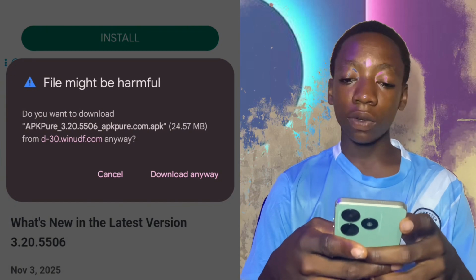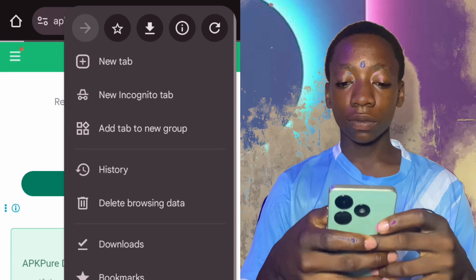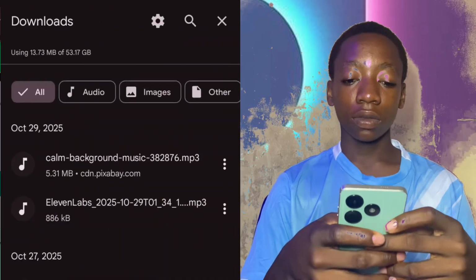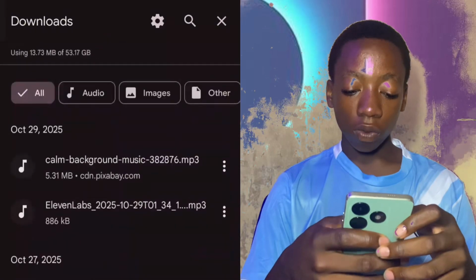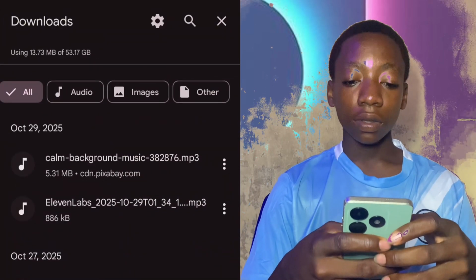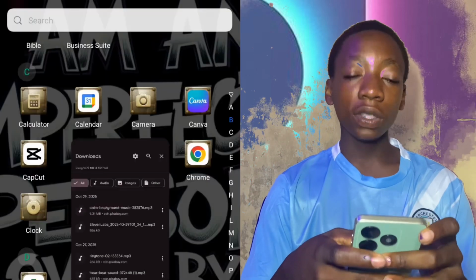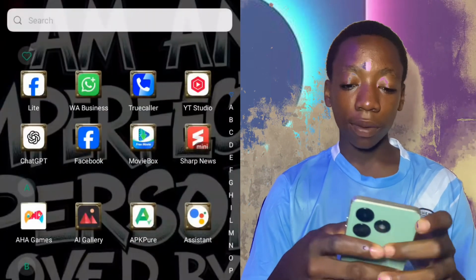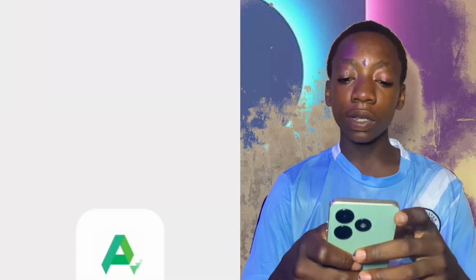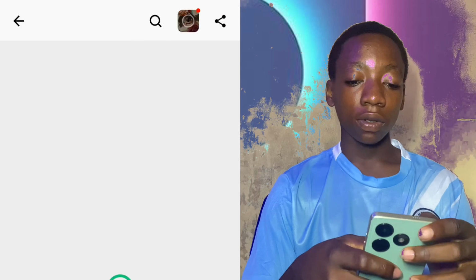Once you have downloaded it, you click on these 3 dots, click on download, and you will see it here. Once it comes out, you click on it and install it. Once you have installed it, go to the apps. You see it here, APK Pure. You click on it. You skip. Click on skip.